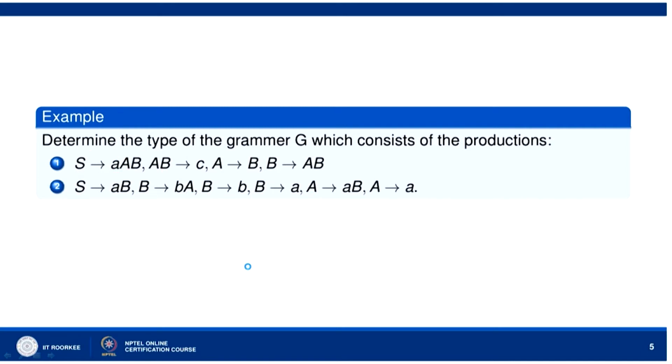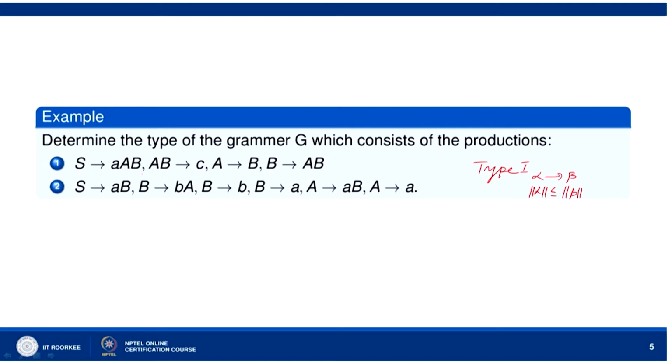Determine the type of the grammar G which consists of the productions S goes to A B, A B goes to C, A goes to B, B goes to B. Let us see whether it is of type 1. In the case of type 1 grammar, it consists of productions of the type alpha goes to beta, where length of alpha is less than or equal to length of beta. Type 1 grammar is generated by such kind of production rules.